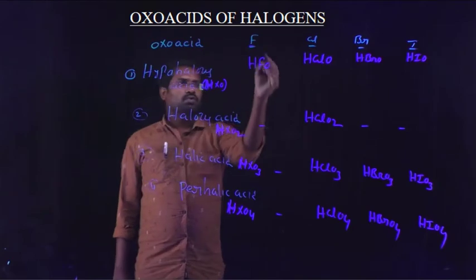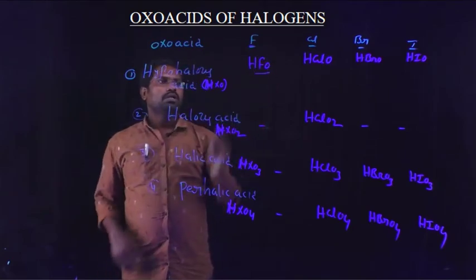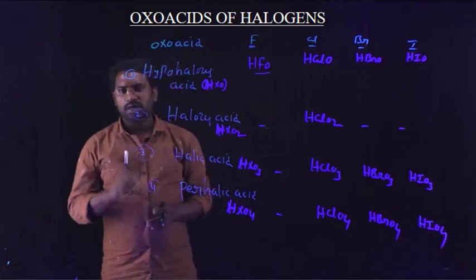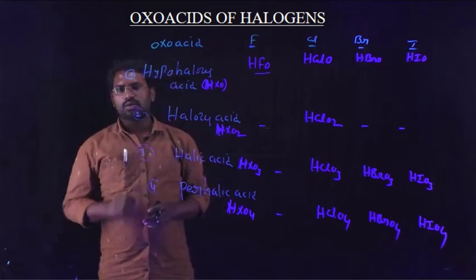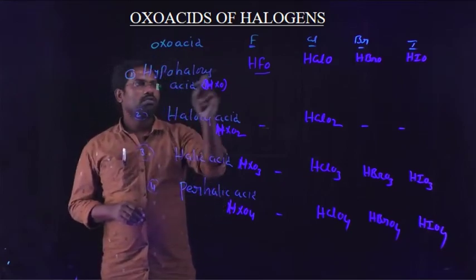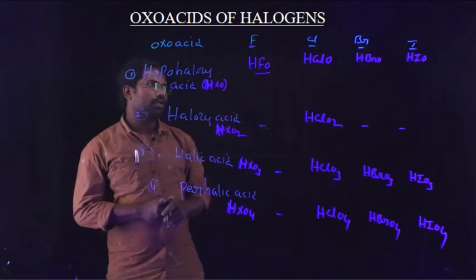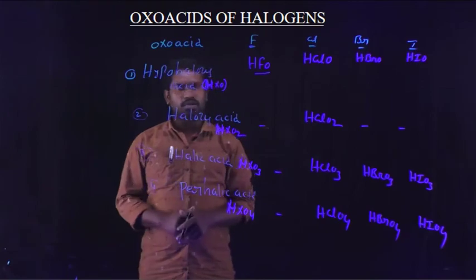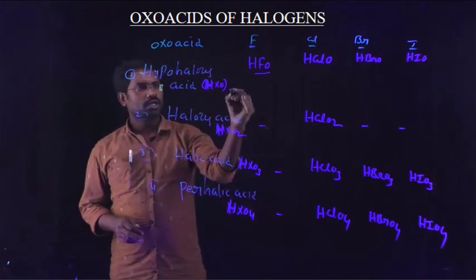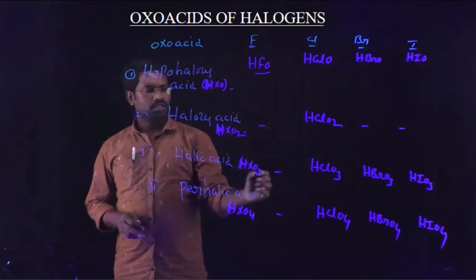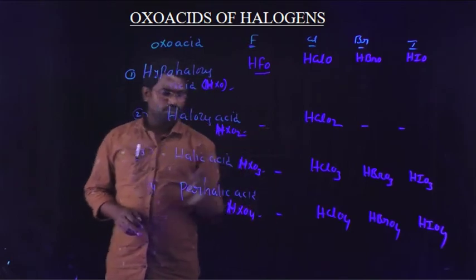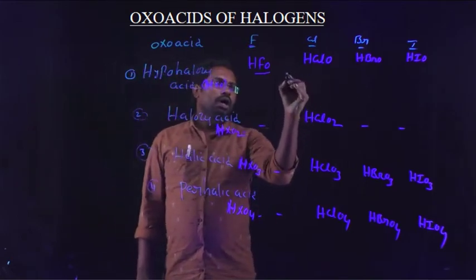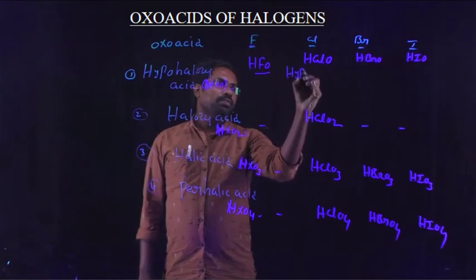In case of fluorine, it is able to form only HFO, that is HXO type of oxo acid, because of the large electronegativity and smaller size. In case of chlorine, it forms four different types of oxo acid: HXO type, HXO2 type, HXO3 type and HXO4 type. So this is HClO, hypochlorous acid.